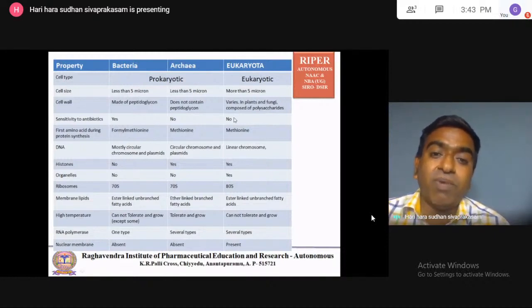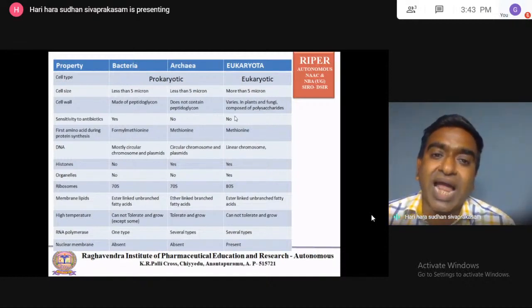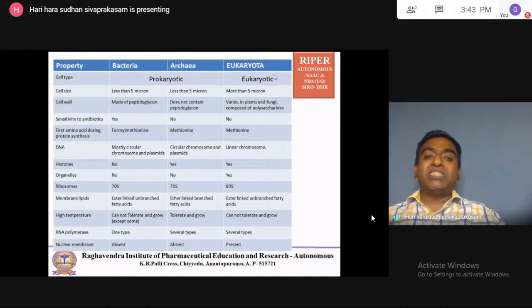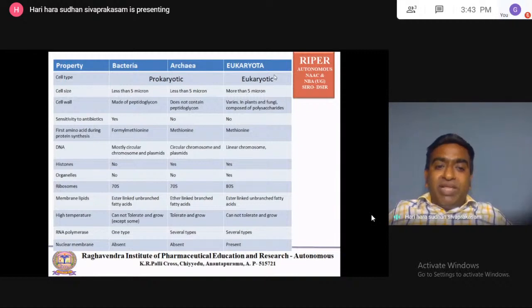Then in protein synthesis, the first amino acid attached in the archaea and eukaryota is methionine. But in the bacteria, formyl methionine is the amino acid which will be attached to every protein. So whenever protein synthesis happens in the bacteria, the first amino acid in the protein will be formyl methionine.